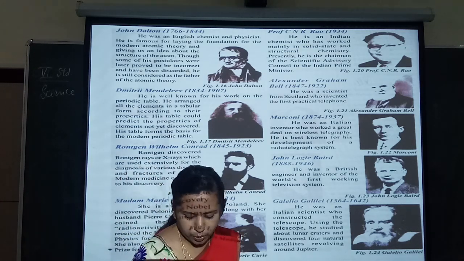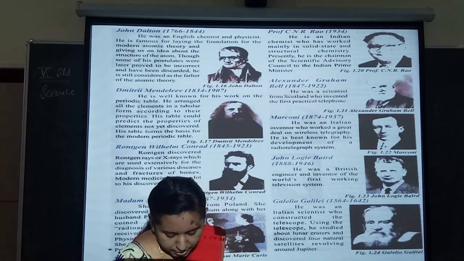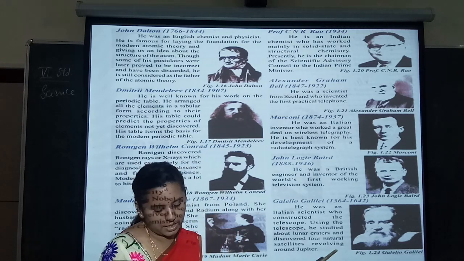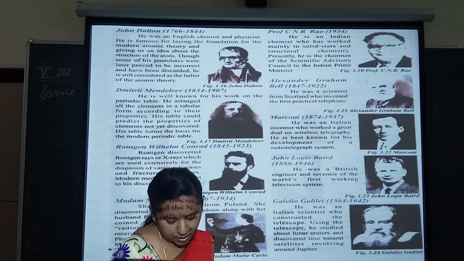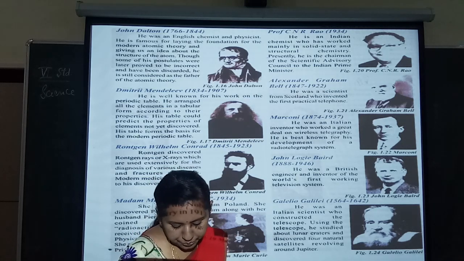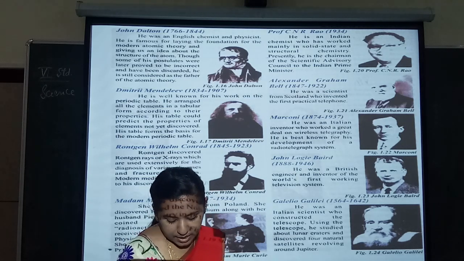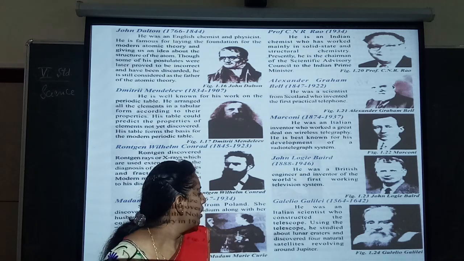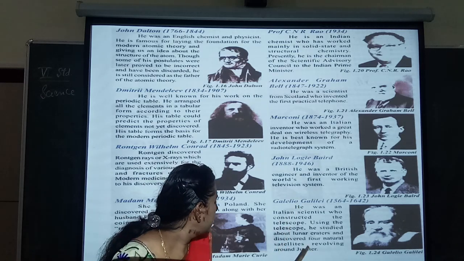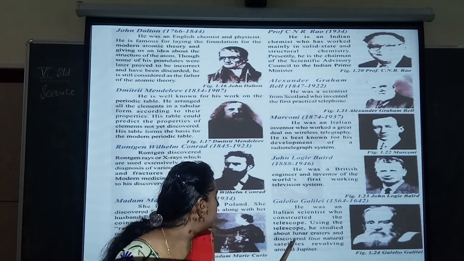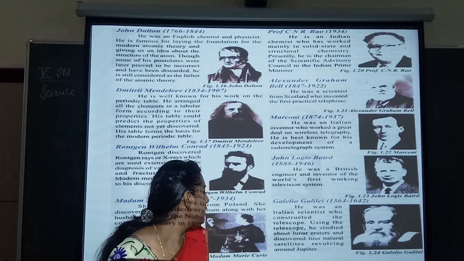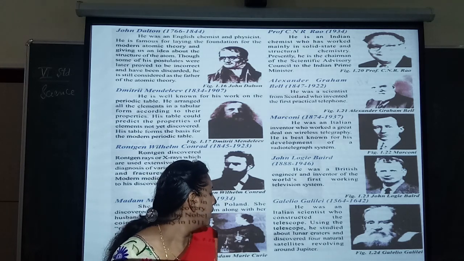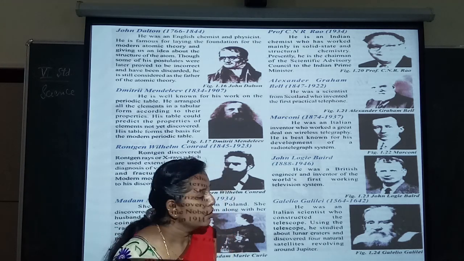Galileo did not invent the telescope, but he was the first to use it systematically to observe celestial objects and to record the lunar craters and the discovery of 4 natural satellites revolving around Jupiter.